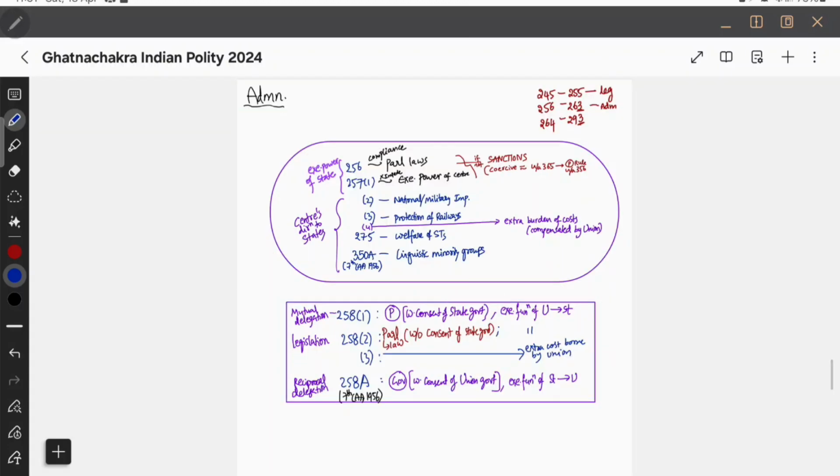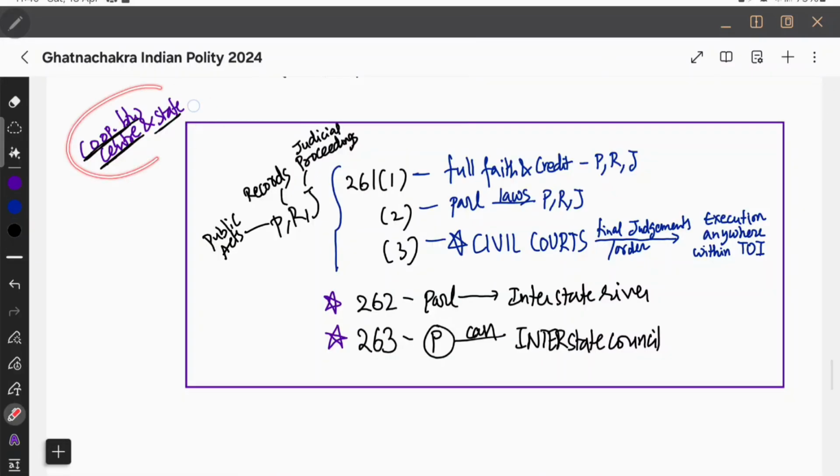We saw two boxes in administrative relations. Now the third box is cooperation between the center and state. See, the first box is about center direction to state, or extent of executive power of the state. That is this. And the second is mutual delegation of functions. That is the second box. The third box will be cooperation between the center and state. So the next box talks about cooperation between center and state.